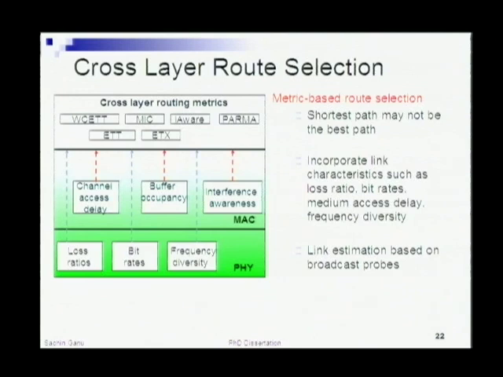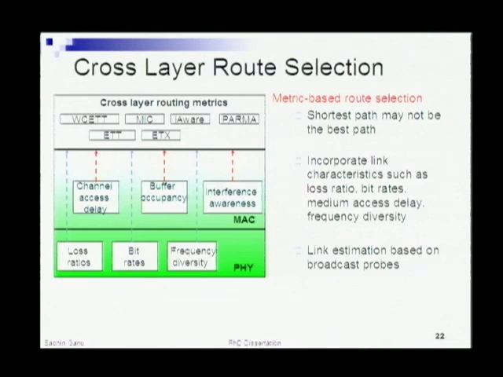This is just a summary of some of the work that has been done in this area already. The basic idea here is that the shortest path may not be the best path as far as a wireless multi-hop network is concerned. The reason is that a wireless link cannot be characterized in the same way as a wired link, because it has variable loss ratios and variable bit rates, since the underlying card adapts to the environment and can use a different modulation scheme.